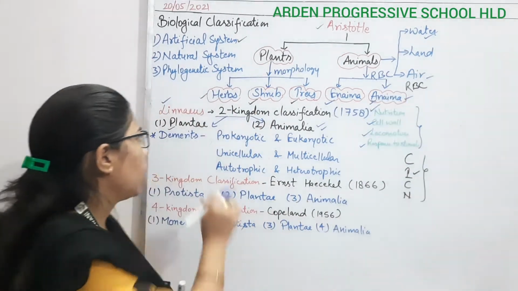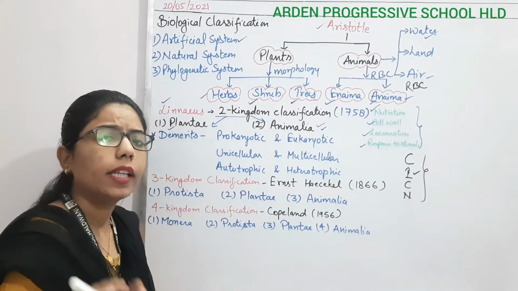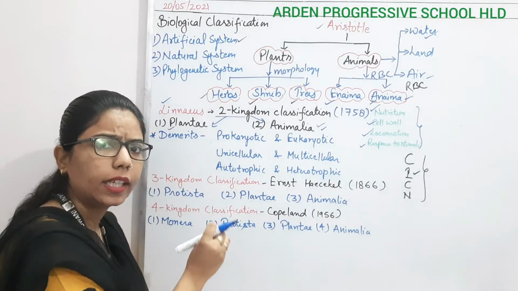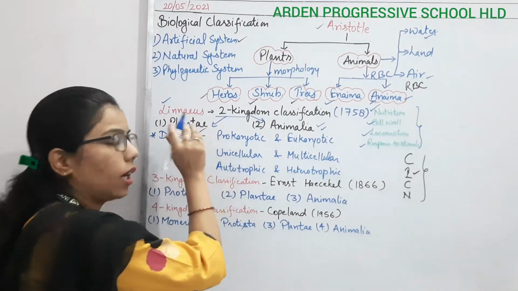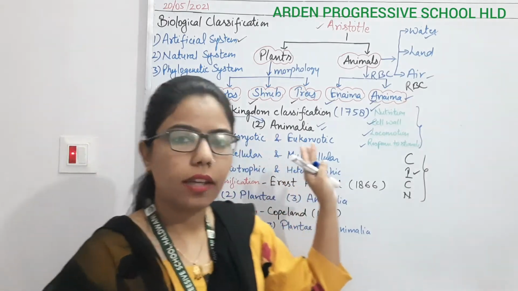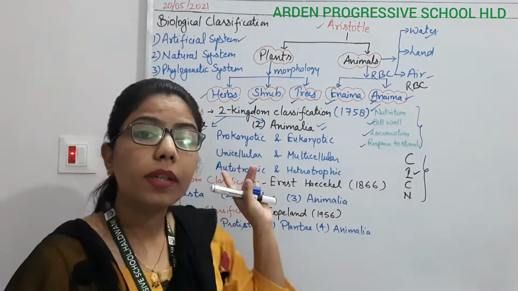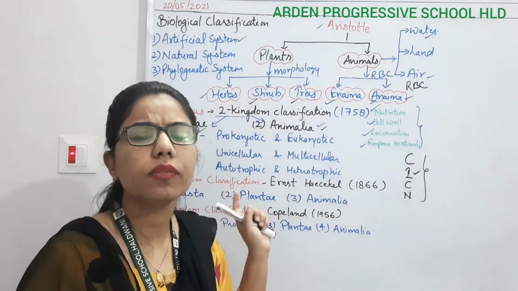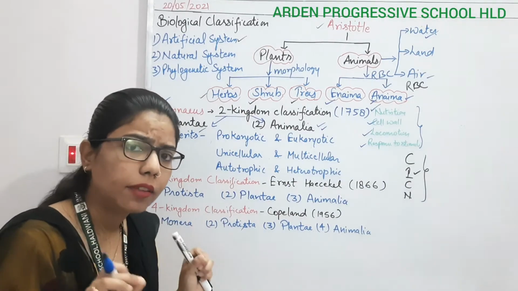Under the plant kingdom they placed, for example, all the algae, all the bacteria, all the fungi, and all the animals were considered in the animal kingdom. There are some demerits of this two kingdom classification: it doesn't give any scientific idea.